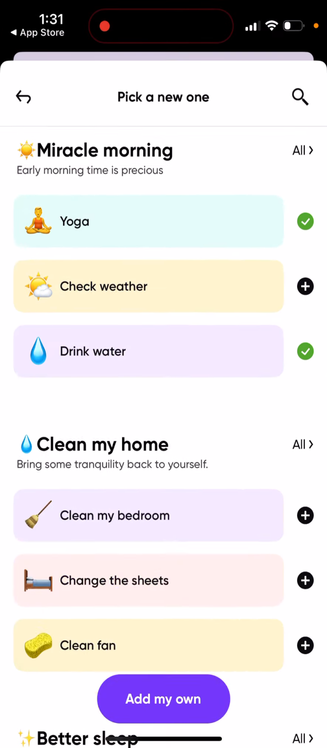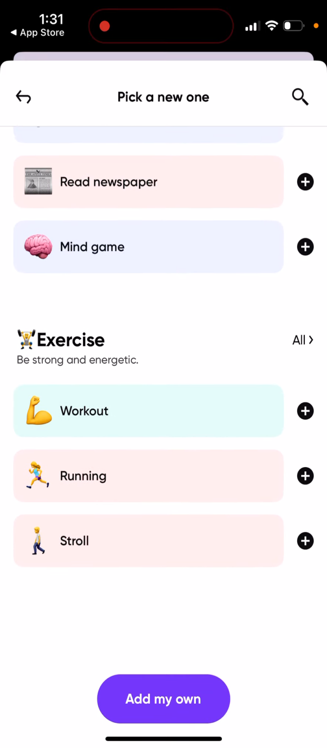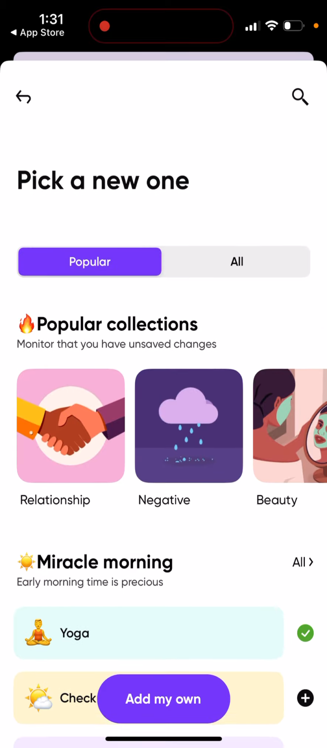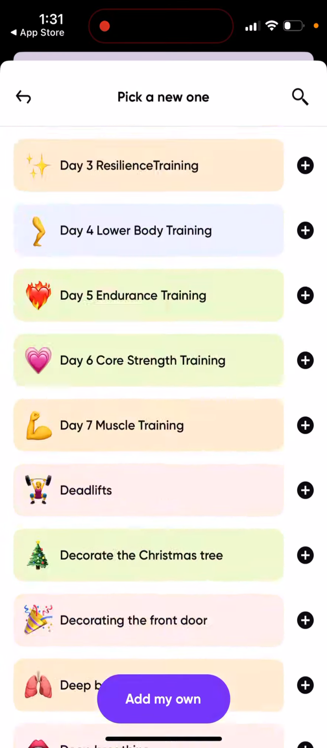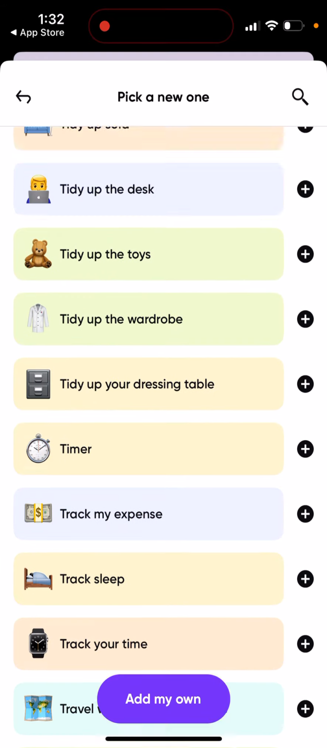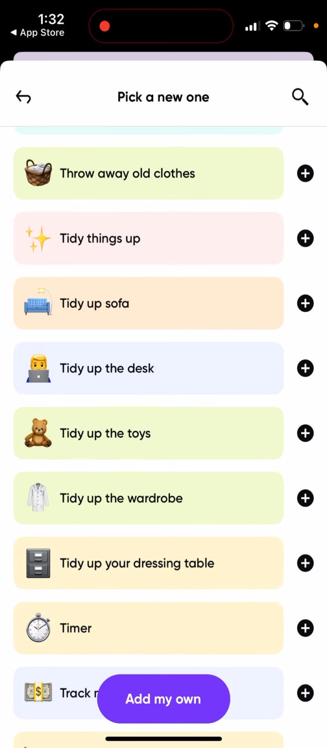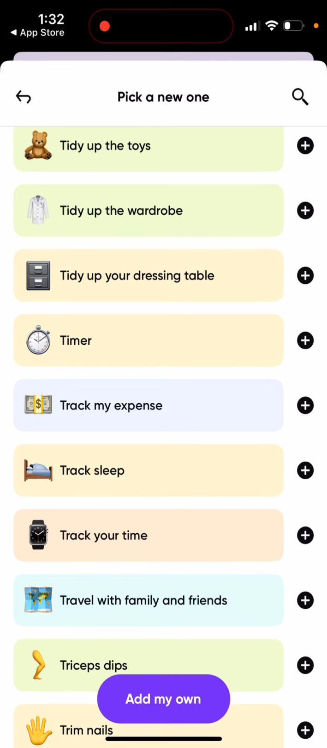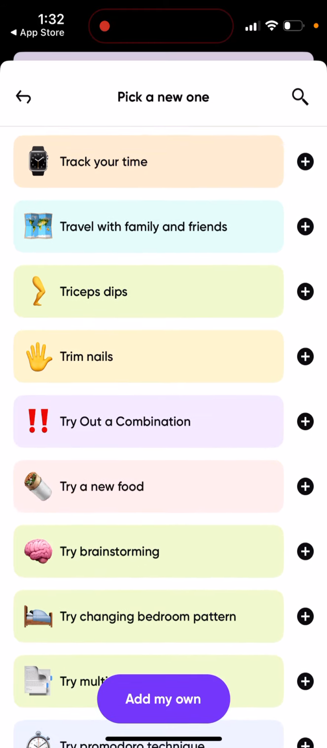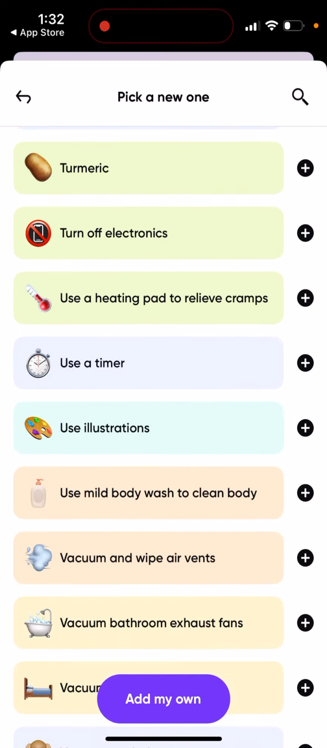It's much more powerful. As you can see, all of the types of routines here, all of the different weird categories, you can just have them all here. Even things like take out your trash, or take some time for myself, tidy up the toys, tidy up the wardrobe. So these are the things which actually have a huge psychological effect on you. There is a proverb or saying that you need to first clean your own room before thinking about other stuff. So this is the app which can help you out with that.